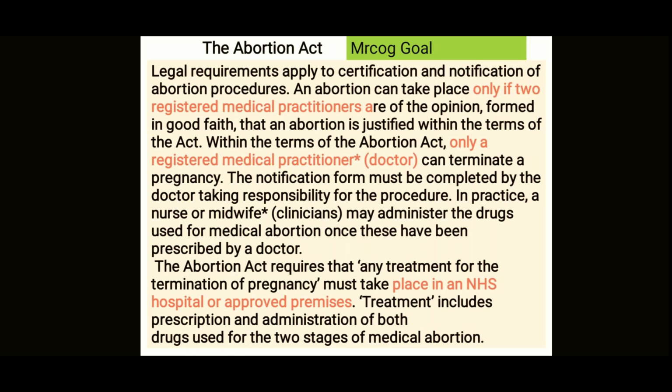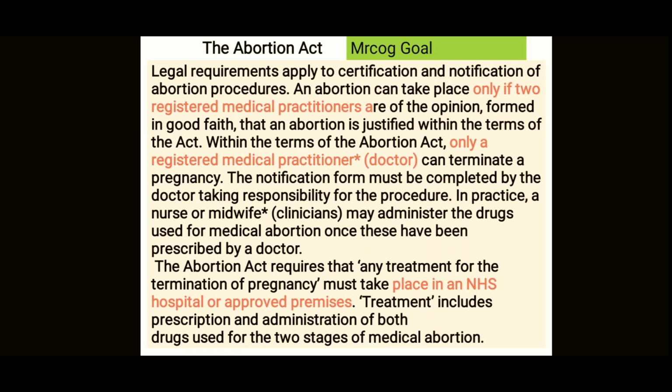So there are two registered medical practitioners that are required for the abortion, and an abortion can take place only if these two medical practitioners are of the opinion that an abortion is justified within the terms of the Abortion Act. Only a registered medical practitioner can terminate a pregnancy.